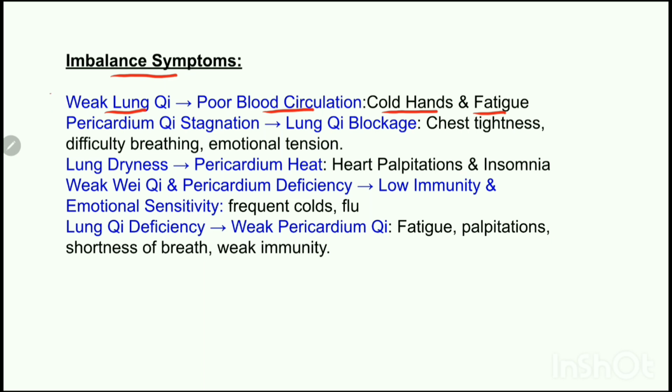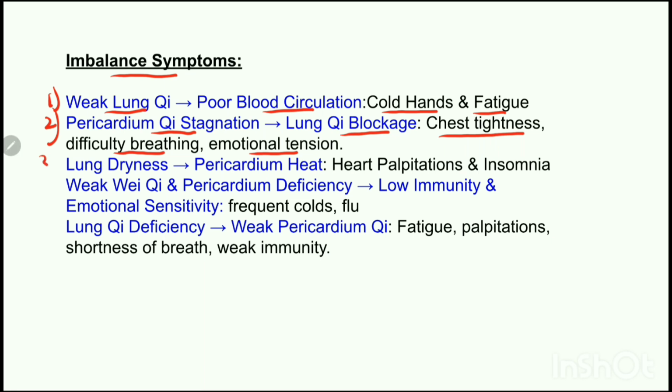The next pattern is, if the pericardium chi stagnates, it will lead to blockage in lung chi. And if the lung chi is blocked, it will lead to chest tightness, difficulty in breathing, and emotional tension. Why? Because the pericardium protects the heart emotionally, and if it becomes stagnant, it can block the lung chi from descending properly, causing tightness and breathlessness. Also, symptoms like emotional suppression, insomnia, irritability, difficulty in expressing emotions, and difficulty in breathing deeply can be seen.